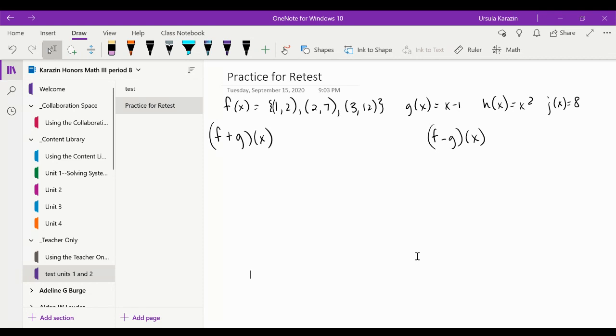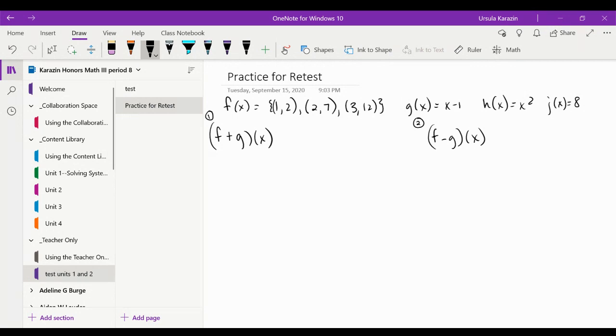So I'm going to try a slightly different approach as I teach this. Maybe this will help you if you didn't get the one the way I did it before. So if you're going to add 2 functions, here I have problem number 1: I'm going to add f and g. And these functions I have here are pretty much the ones that were at least on one version, maybe a combo of the 2 versions of the test.